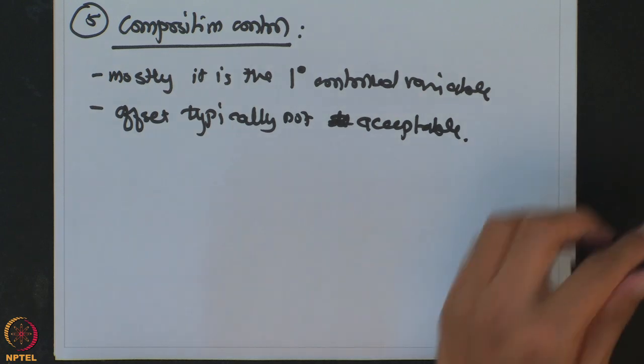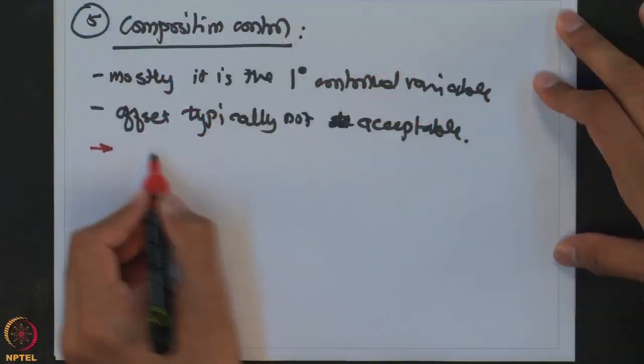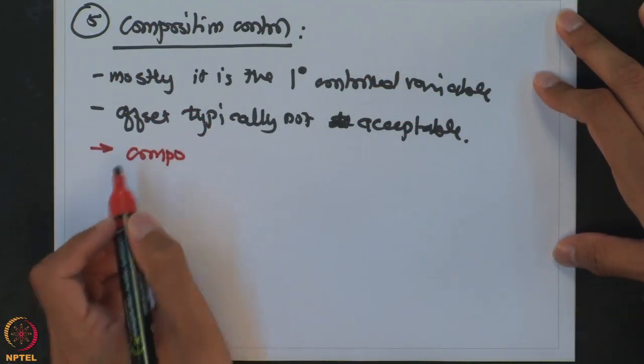So you would typically think that it will be a PI or a PID controller, but composition measurement is typically very slow.